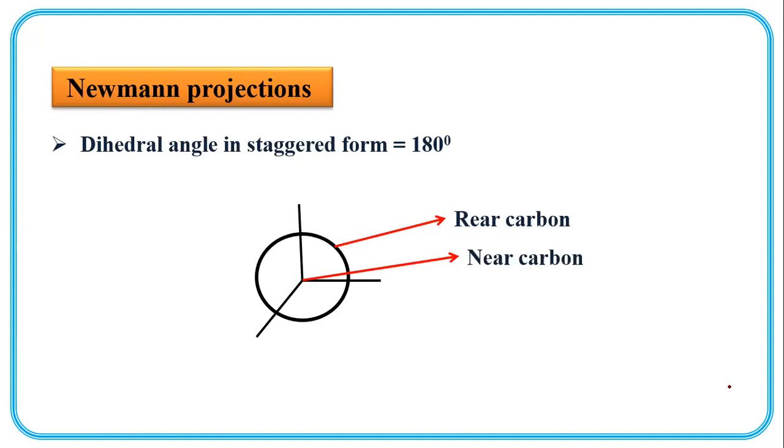Rear carbon, near carbon. Staggered form: H, H, H, hydrogen. So the radiating lines from the center are the hydrogen bonds of the first carbon, and those radiating from the circumference of the circle are the bonds of the rear carbon, the farthest carbon.